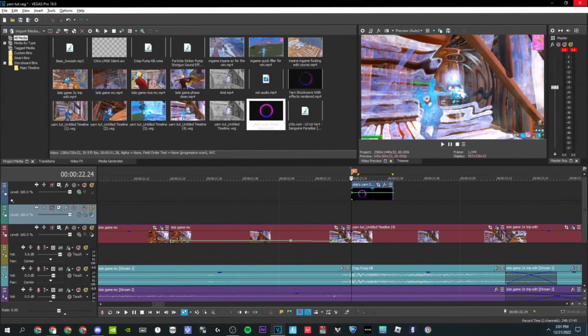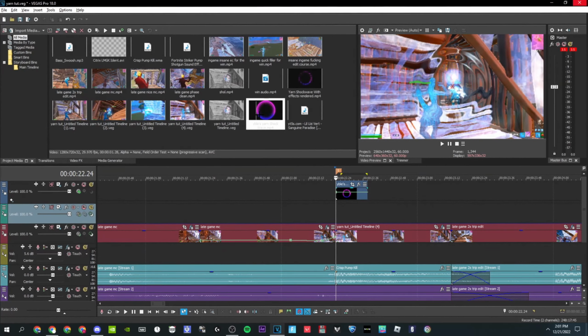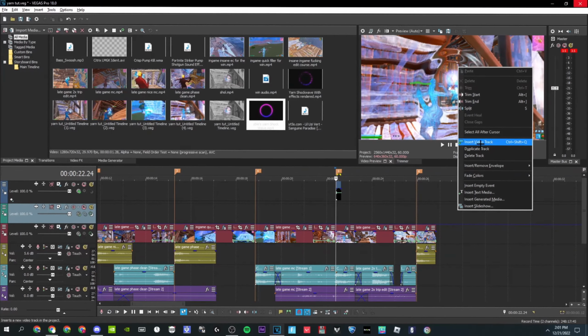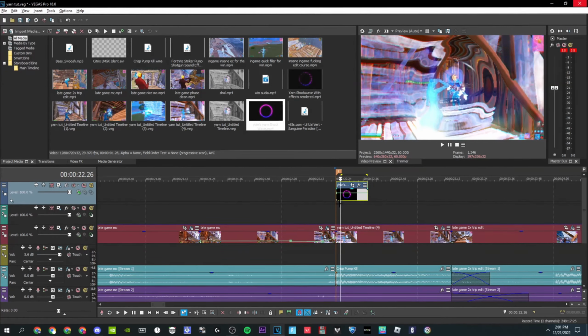Also, here's another thing on the rainbow impact. You can add the shockwave if you want to. I added this in a drive. It's just a regular shockwave effect. What you want to do is create a new video track. I already have a video track with the effect on it and everything. You want to drag it on there.